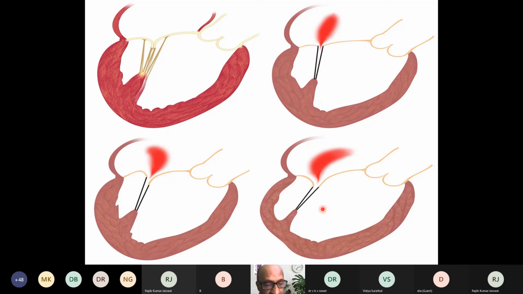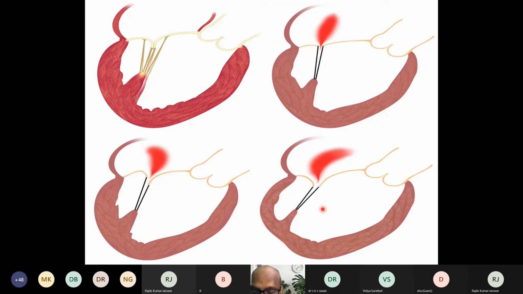When you come to the Doppler and put the color Doppler on, there is turbulent flow from the LV to the LA in patients who have mitral regurgitation, and there is what is called flow acceleration below the mitral valve. In mitral regurgitation, flow acceleration occurs on the left ventricular side of the mitral valve, and there is formation of isovelocity shells.